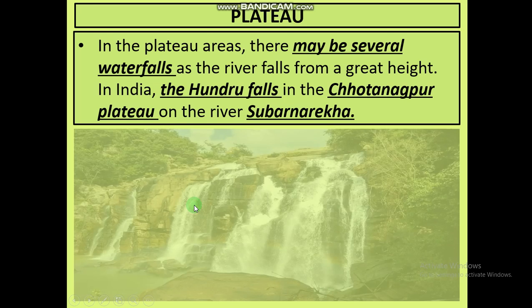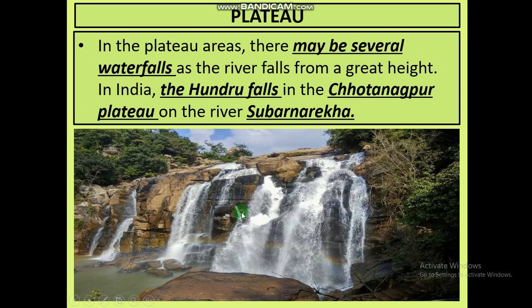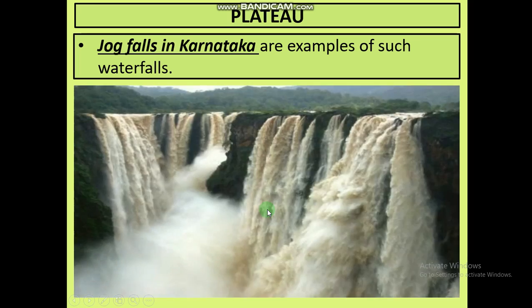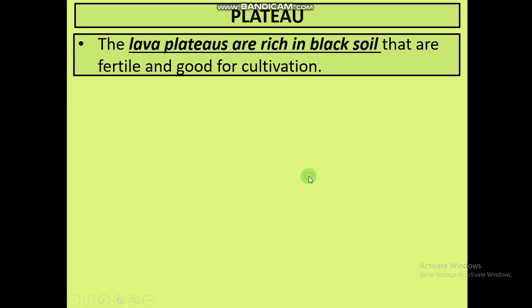In the plateau areas, there may be several waterfalls also, as the river falls from a great height. In India, the Hundru Fall in Chota Nagpur Plateau is on the river Swarn Rekha. Jog Fall in Karnataka is an example of such a waterfall. See how big this waterfall is. So all these types of waterfalls can be formed only in the plateau region.